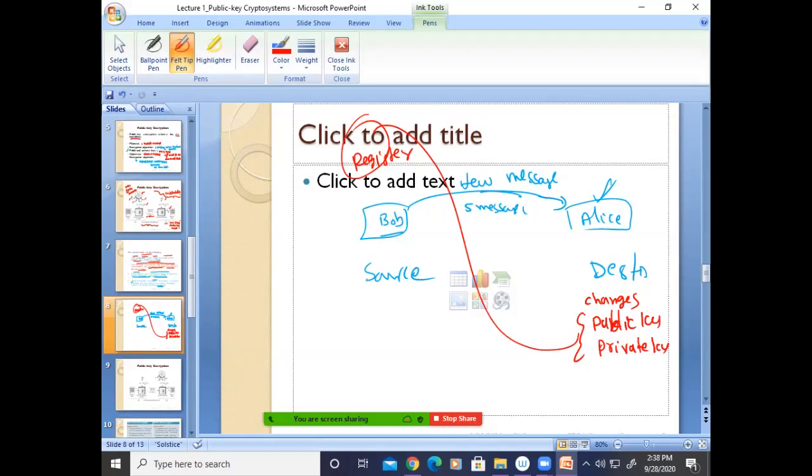Yes, sir. So private keys will be different. After every message, if the communication is very confidential, they may change the pair of keys. So that is possible. I hope all the points are clear.